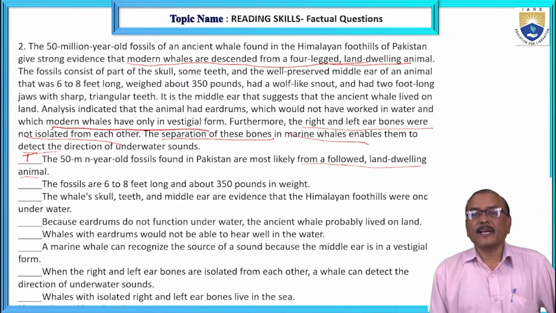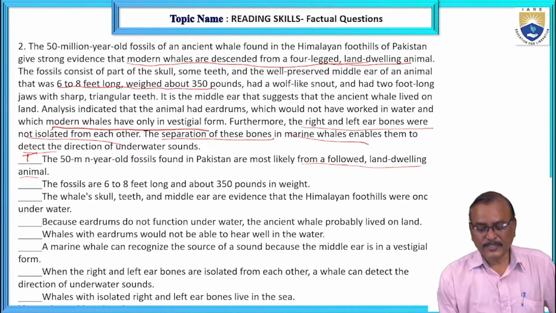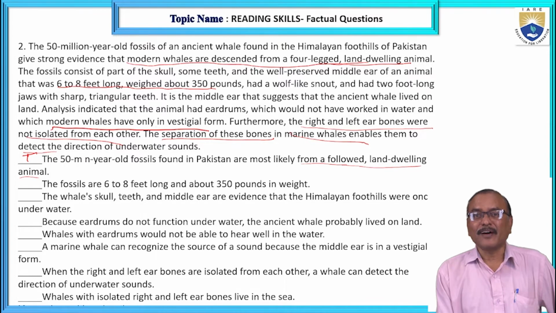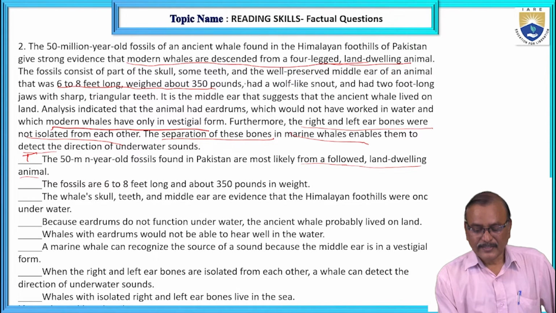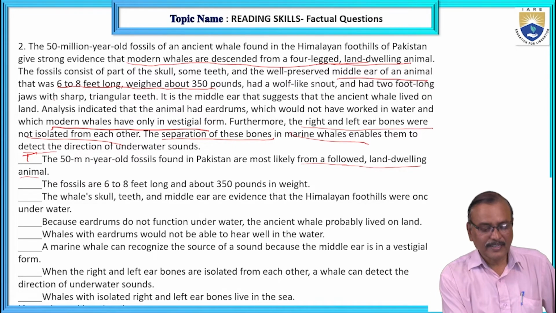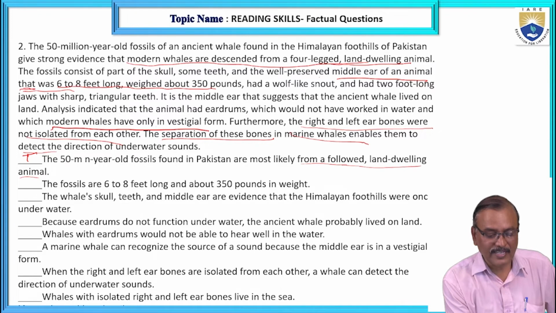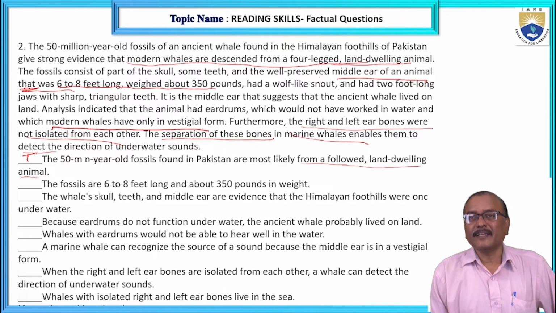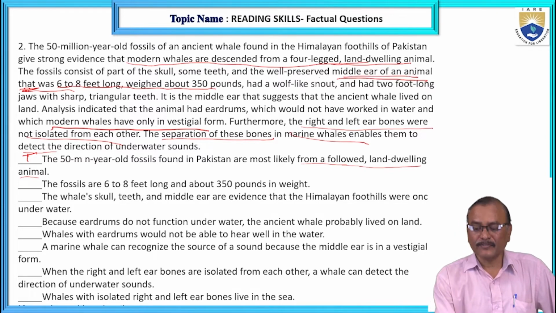The fossils are 6 to 8 feet long and about 350 pounds in weight. You see, it looks like correct only. But is it the fossils that are 6 to 8 feet long, or the middle ear? You see, the middle ear of an animal, that means, is it the animal or the middle ear? Here you should be very careful. So you should always take the key word of the phrase.